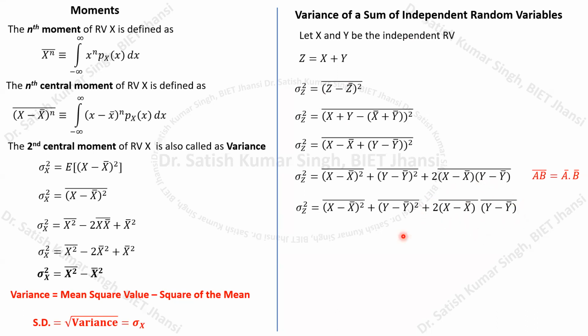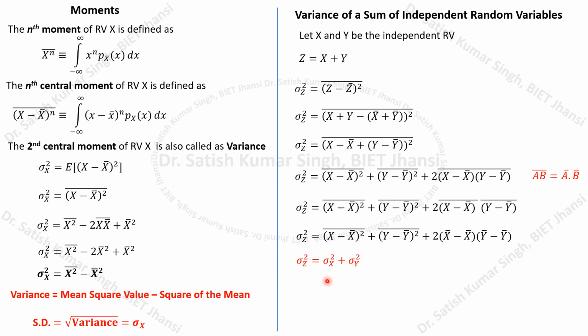So ultimately, we are left with only these two terms, and this term reflects the variance of your random variable x. Here you can see that it is (x minus x bar) whole square bar, so this represents the variance of random variable x. Similarly, this represents the variance of random variable y. So ultimately, we are going to get this particular expression.